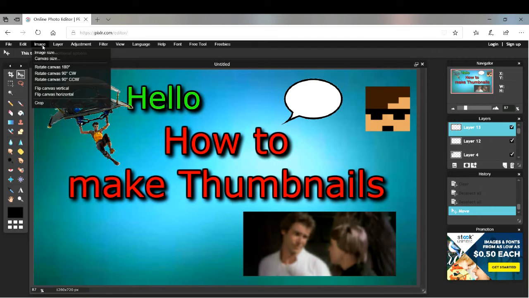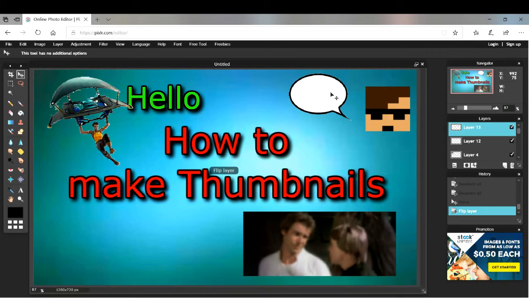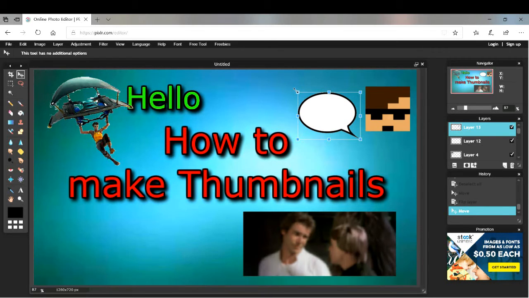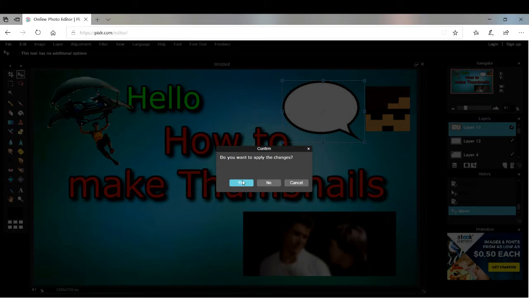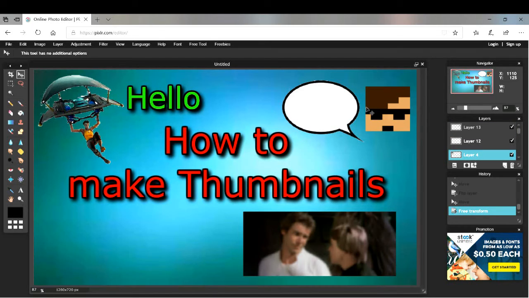Now you want to go to Image or Layer. Remember, Layer. Flip Layer Horizontally. You may want to Free Transform this to make it bigger. May want to move my head down lower. I'll do that. Then yes. Okay, now that's that. The only confusing thing is that you have to make sure which layer is which.